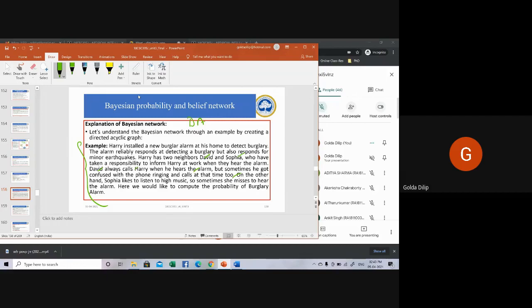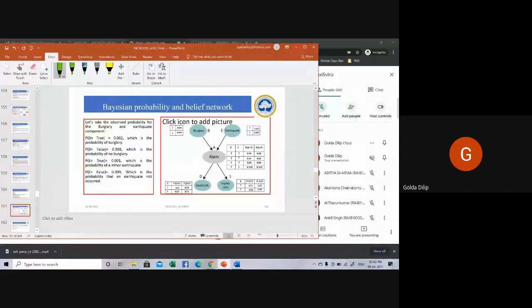On the other hand, Sophia likes listening to music, especially loud music. So sometimes she misses hearing the alarm. So here we would like to compute the probability of the burglar alarm. That's what we would like to compute. See, this particular alarm has to ring when burglary happens or when an earthquake occurs.